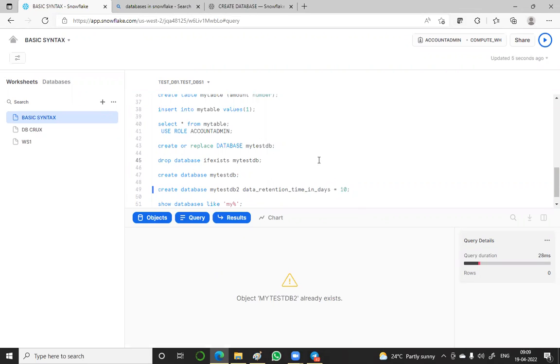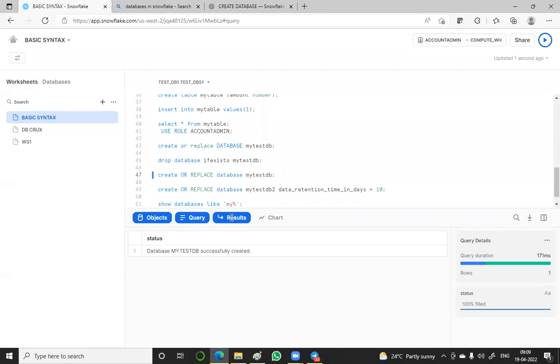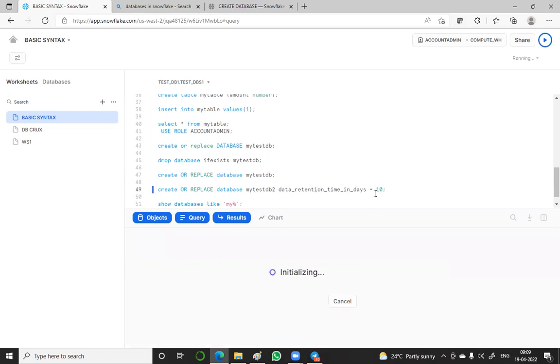I will do create or replace. Okay, what I created, my test db is created. My test db2, this is the database I created with data retention time.